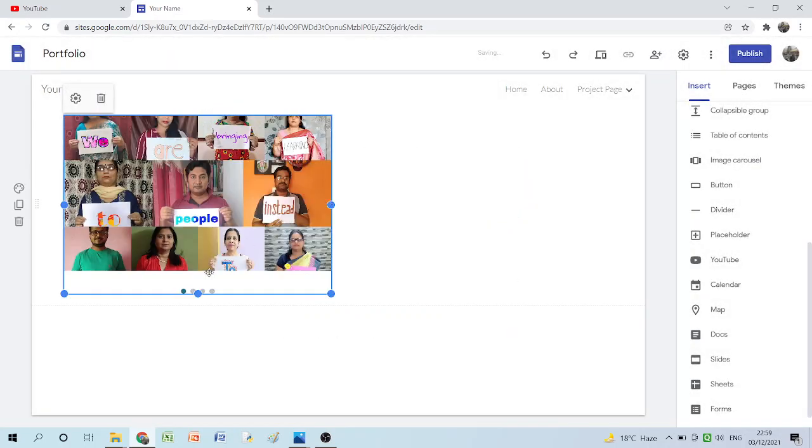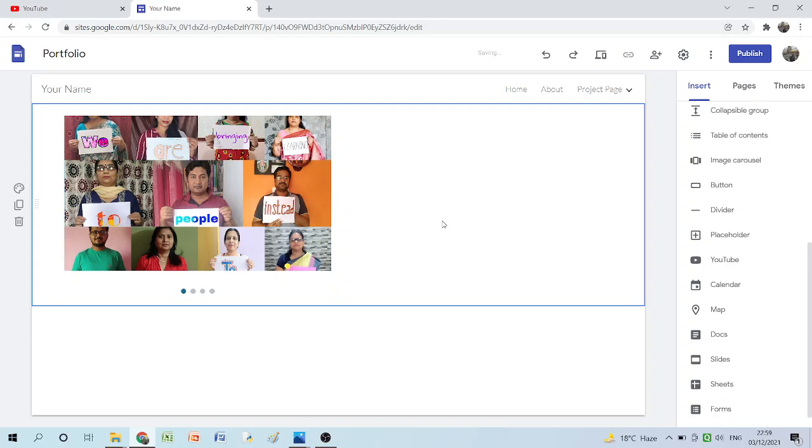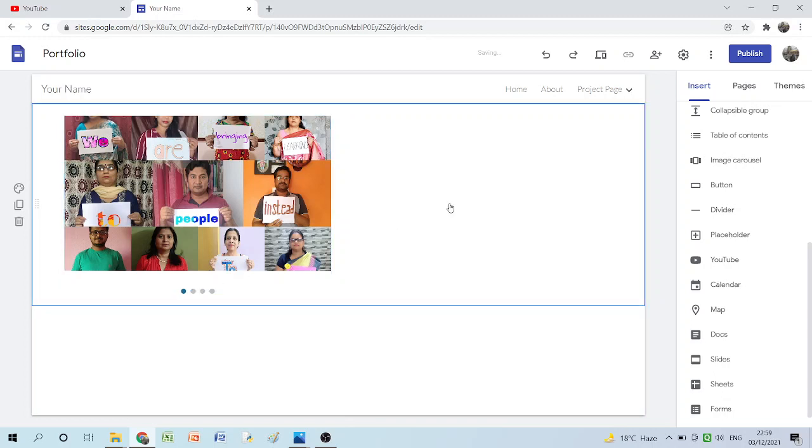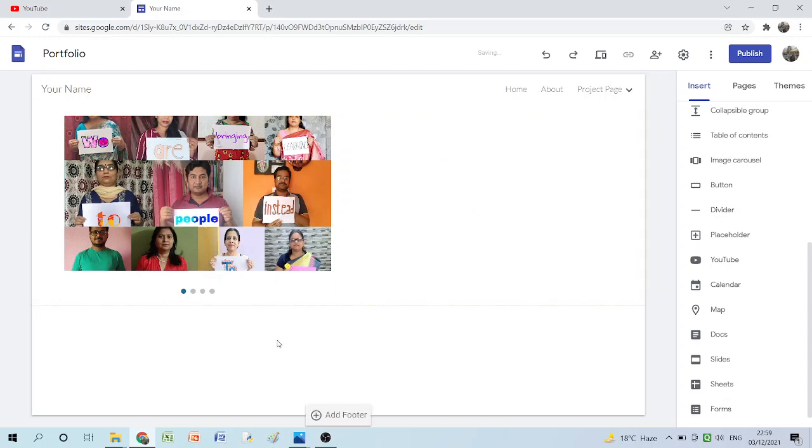As soon as I clicked on insert, see, the way you see on websites, 4 images are there. They will appear like the images will change one after another. It's right, after publishing you will be able to see the change after publishing the page. So you can see there are 4 dots, meaning 4 images are there. So this is how you can make changes in different pages.